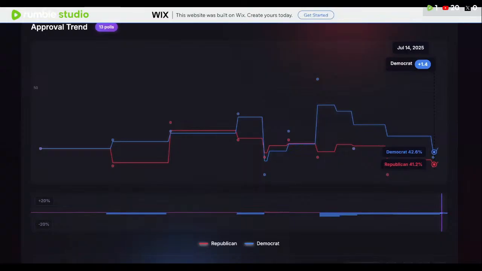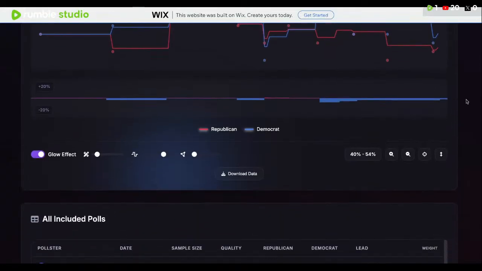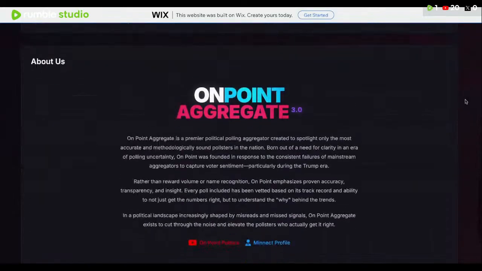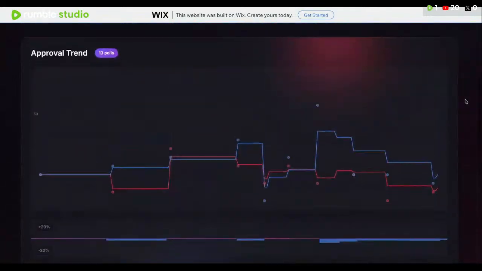So again, obviously the Democrats are going to take a much wider lead when we add the new Atlas polling that came out today. But as of right now, Republicans are sitting at about 42% in the generic ballot, and Democrats at 43. So that's kind of what the generic ballot looks like. The Democrats are ahead as of right now.